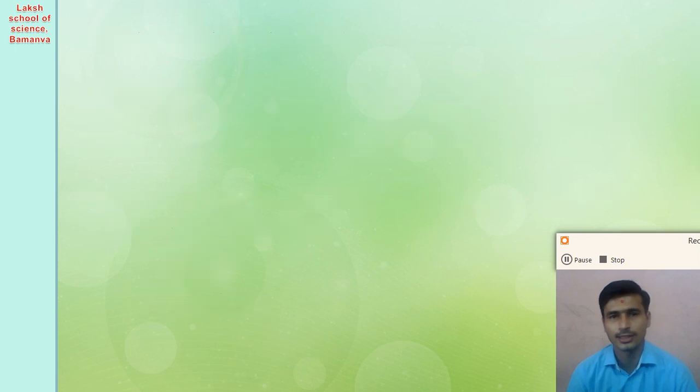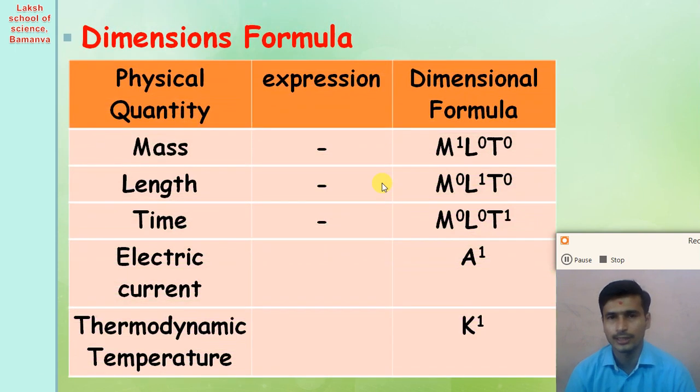So let us understand more physical quantities and their dimensional formulas. Here there are several physical quantities and their dimensional formulas. First of all, we start with our fundamental physical quantities and their dimensional formulas. We have 7 fundamental physical quantities, but out of these 7, we use 5 fundamental physical quantities to derive dimensional formulas.